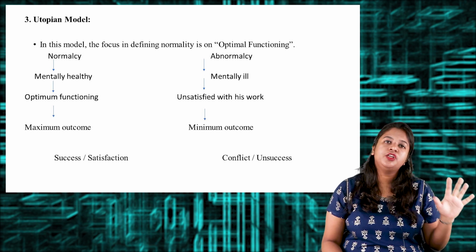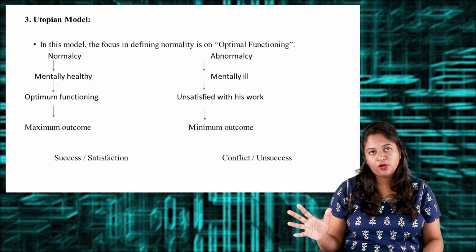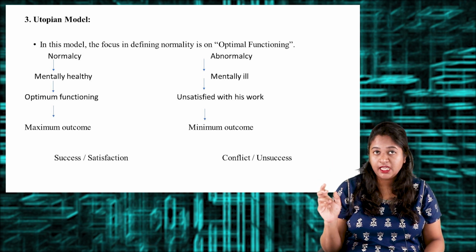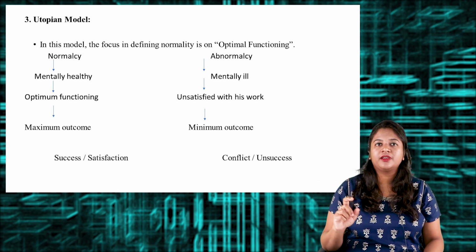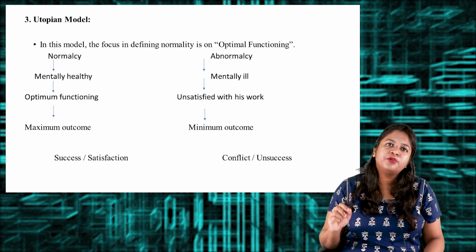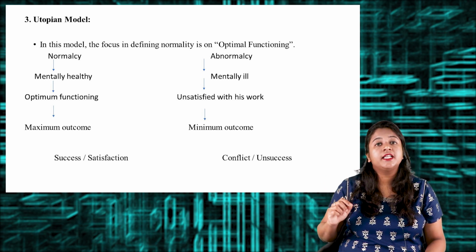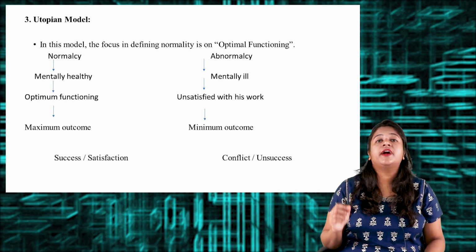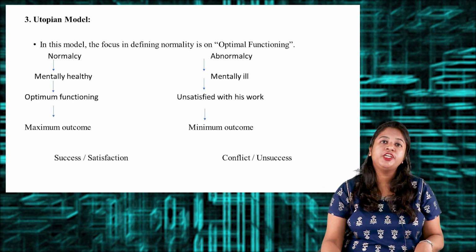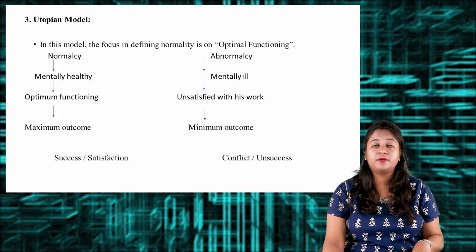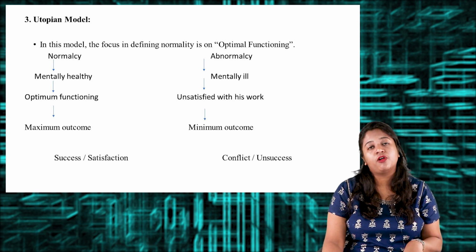That is the normal concept. The concept of abnormal we can term as mentally ill. If the person is not functioning well, the outcome will be very poor, resulting in an unsuccessful or unsatisfied life. So that is the utopian model, which explains the optimal functioning of an individual.